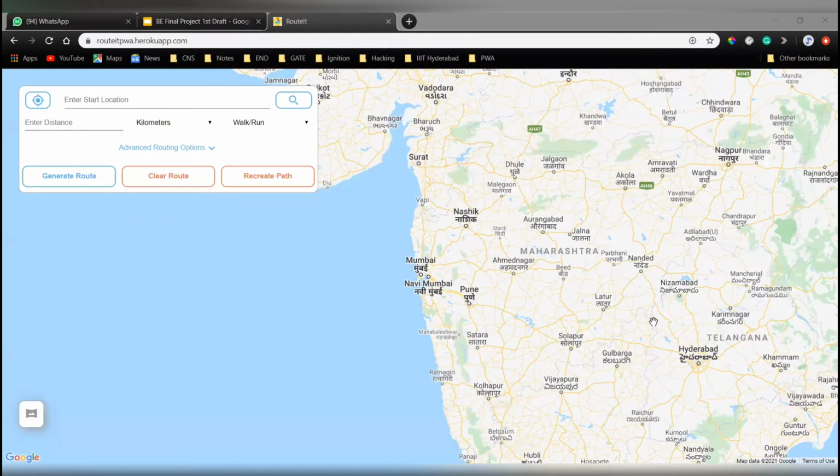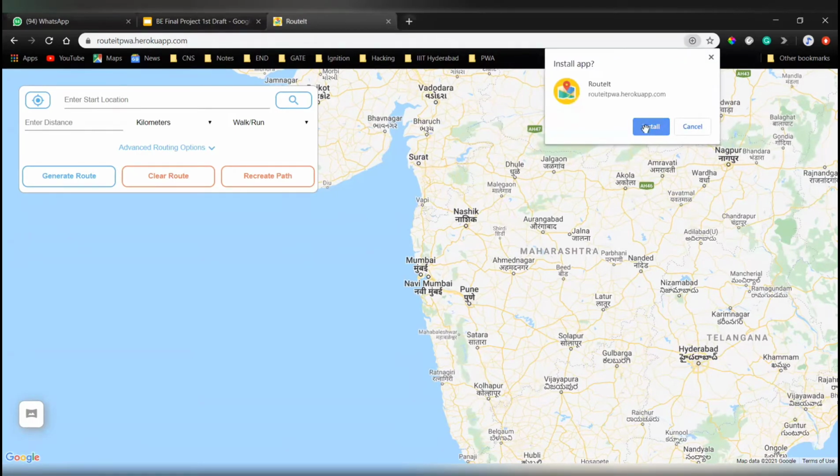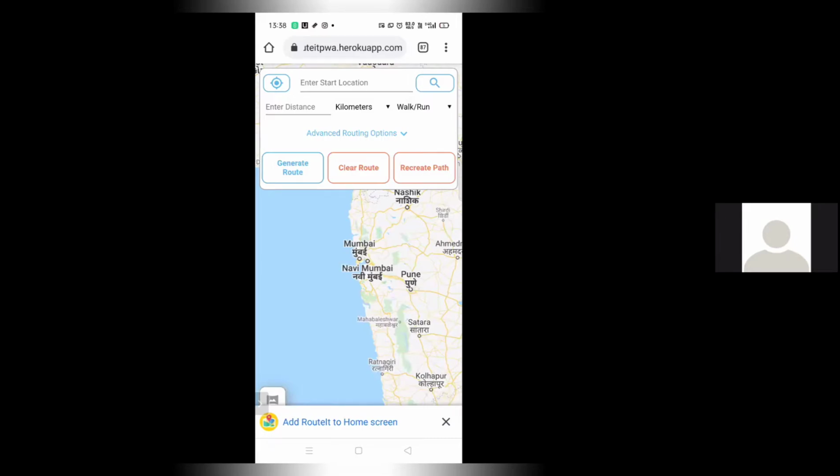As we have already mentioned, we use the architecture of a progressive web application. A PWA signifies a retooling of the web to make it a mobile-first platform. Our application can run faster, work offline, and is easily installable on the home screen. This installation, as you can see on our screen, can be done on desktop with just one click and on a mobile phone by just clicking on the tab at the bottom to add it to the home screen.